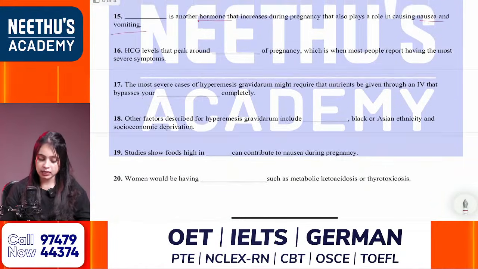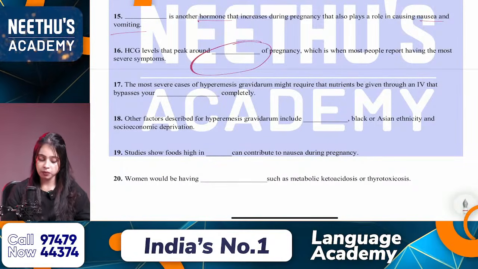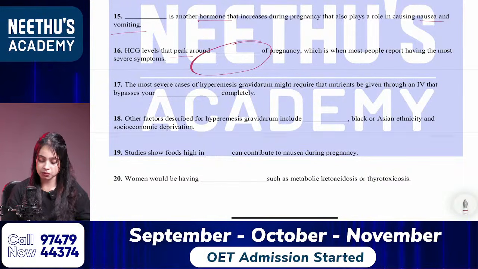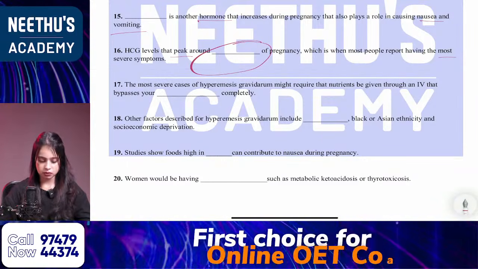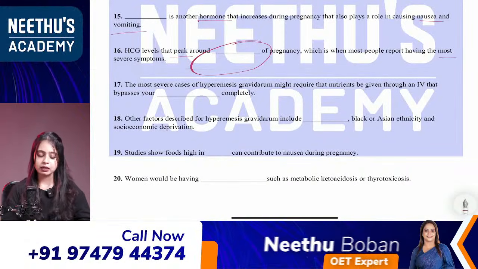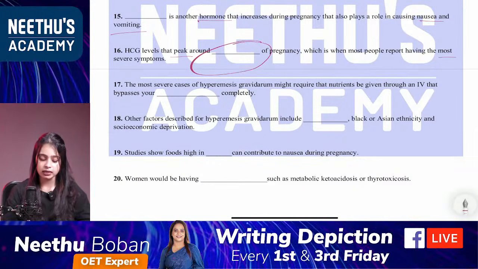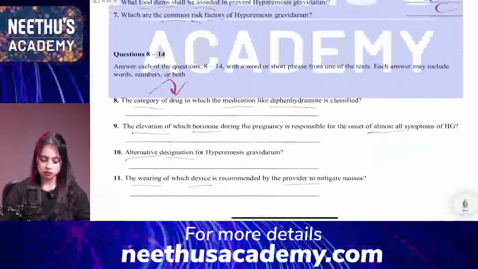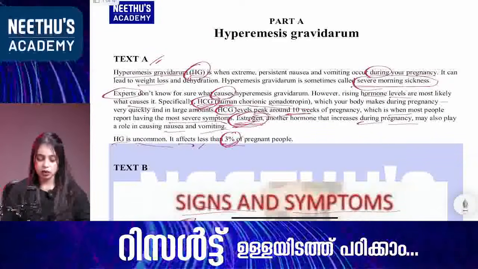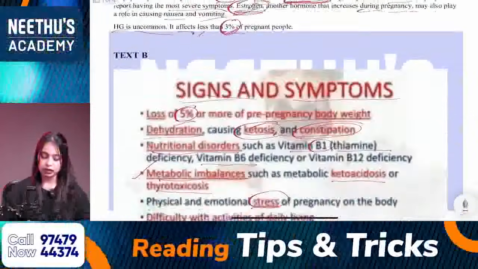Okay, then 16th one: HCG levels that peak around dash of pregnancy, which is when most people report having the most severe symptoms. Okay, so what about that one? Any idea? 16th one, HCG levels that peak around dash. Okay, so that is 10 weeks, right? The answer is from text A again, same paragraph. So, peak around 10 weeks of pregnancy, that is the missing word.